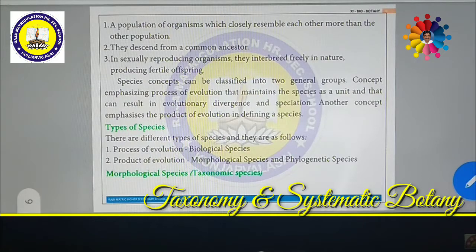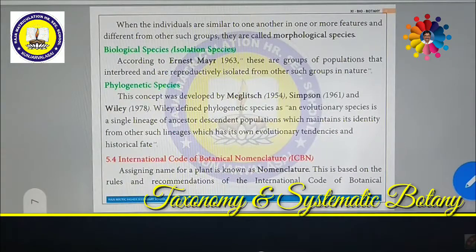What is morphological species? Morphological species are nothing but, if two mango plants are similar to each other, then we can compare them and say they come under the same category, same species. That means their appearance, their morphology, meaning external features. External features means the shape of stem, leaves, flowers, root. These are called external morphology. If this plant is similar with another plant, this is called morphological species.